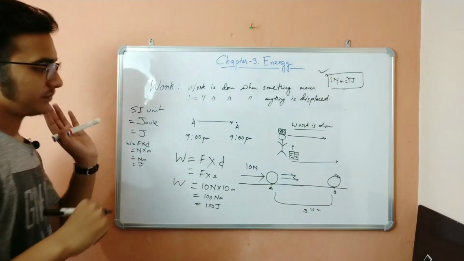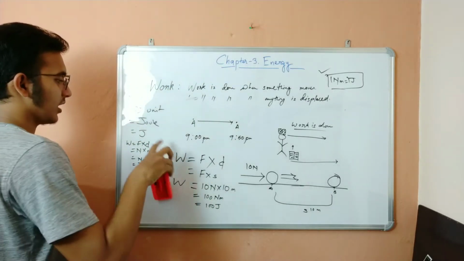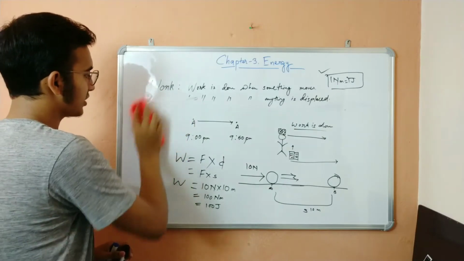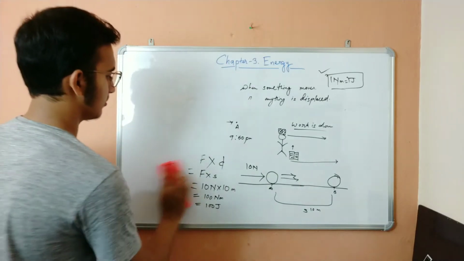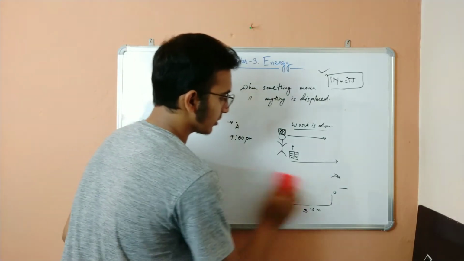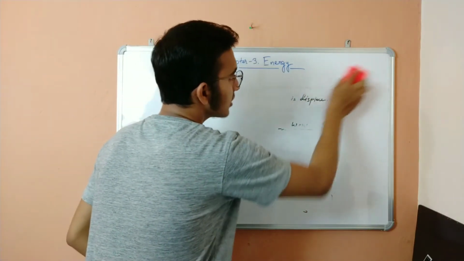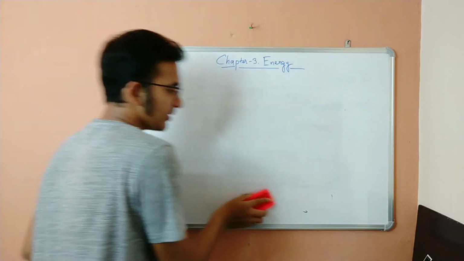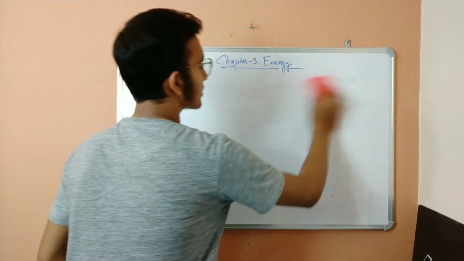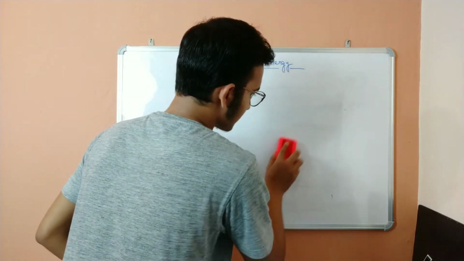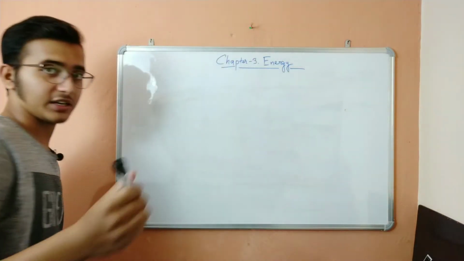Now this was all of work. You might get some equations, some problems based on work. You might also get the derivation of where you got the joule symbol, and what is the SI unit of work. I just showed you the derivation. Just do that, it will be very easy for you. Now moving forward, we also have some other things to discuss, which is energy. Okay, so it's very simple, and nothing is so tough. You might find it tough, but it's not.